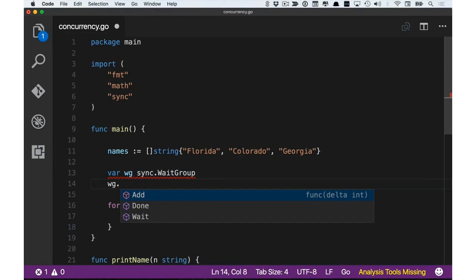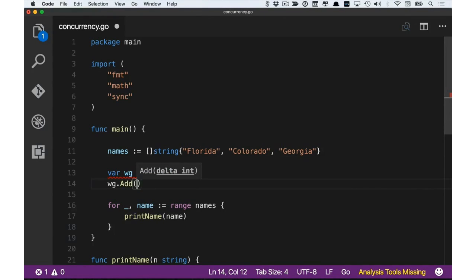So the first thing we need to do is to tell the wait group how many Go routines we're going to be running concurrently. And we do this with the add method. Now we could simply say 3 because that would be one Go routine for each element inside of our named slice, but we're going to make this more dynamic and just return the length of the named slice. That way, if we add any more elements to the slice, we don't have to change this line.